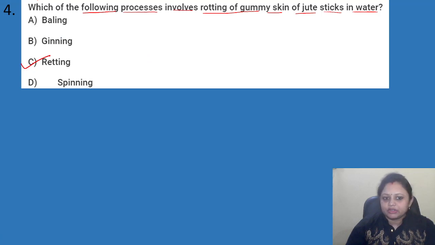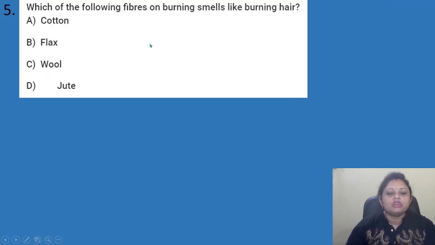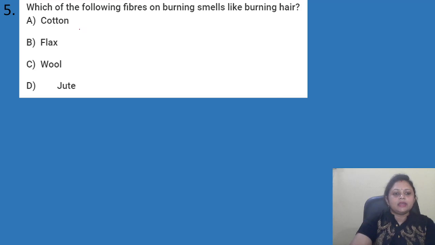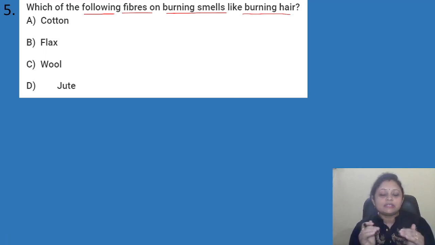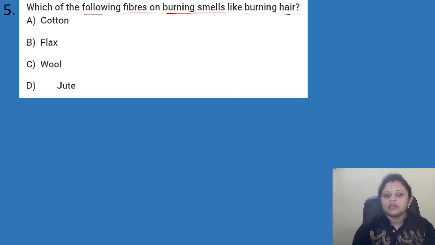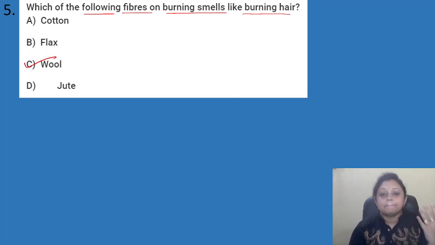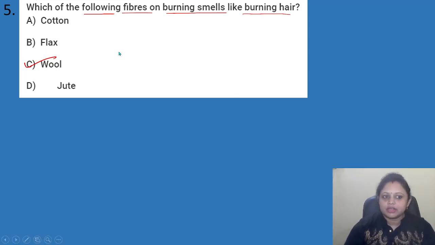Okay, coming to the next question, which of the following fibers on burning smells like burning hair? ओके, ऑप्शंस आर ए कॉटन, बी फ्लाक्स, सी ऊल, डी जूट. सो कौन सा फाइबर है जो इसको अगर हम बर्न करेंगे देन इट विल स्मेल लाइक बर्निंग हेयर? Do you know the answer? If you know the answer, you can write in the comment section. Okay, so here the correct answer is option C, wool. When we burn the wool, it smells like burning hair.